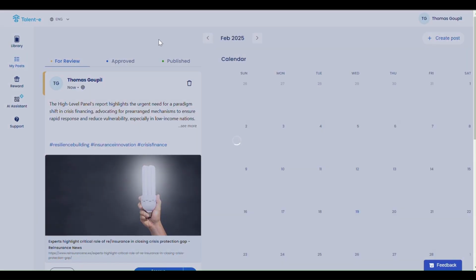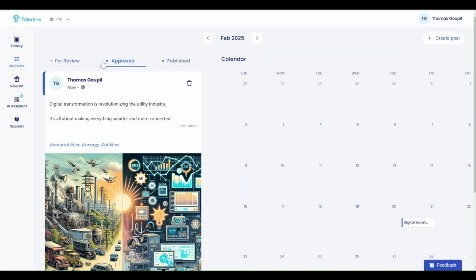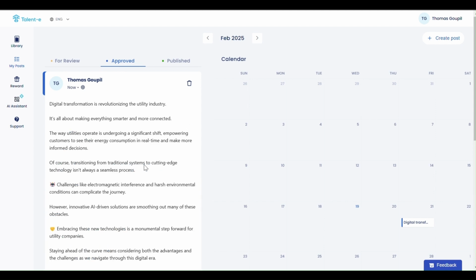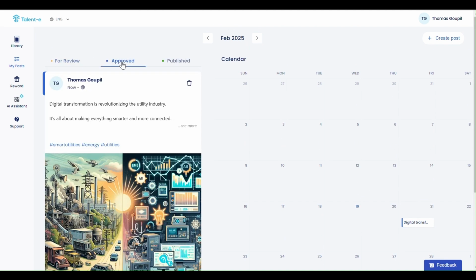Basically, this post was in the for review section just there before, on the left, and now it came in the approved section just there. And you can see on the calendar on the right that it is in just there for the 21st of February. Now let's imagine that later on I want to either